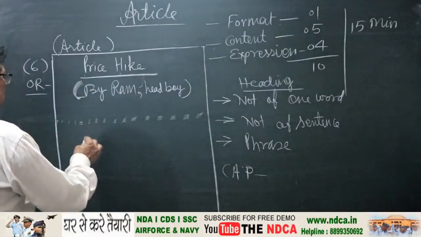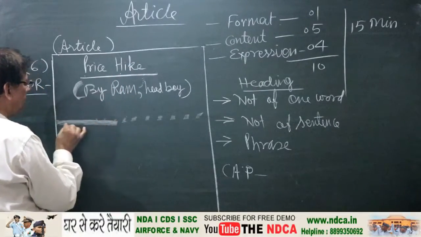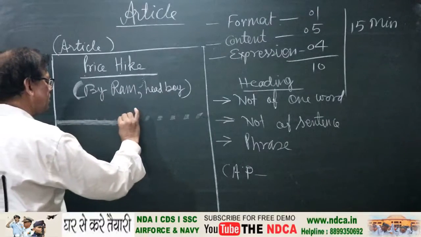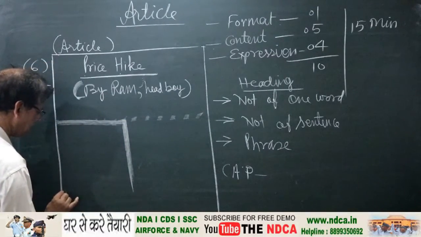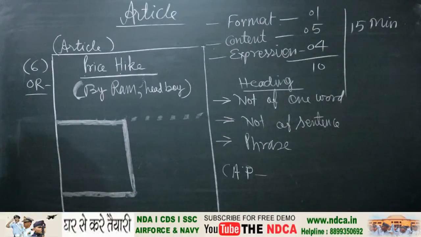Writer's name. Then I would like to suggest you value points. Box for the value point. What to write inside the value points?